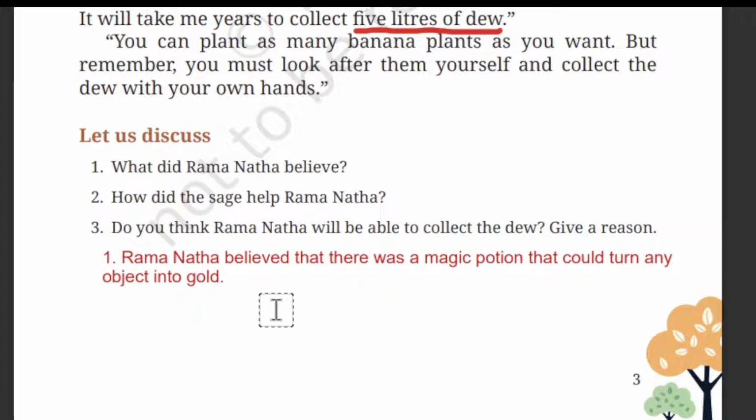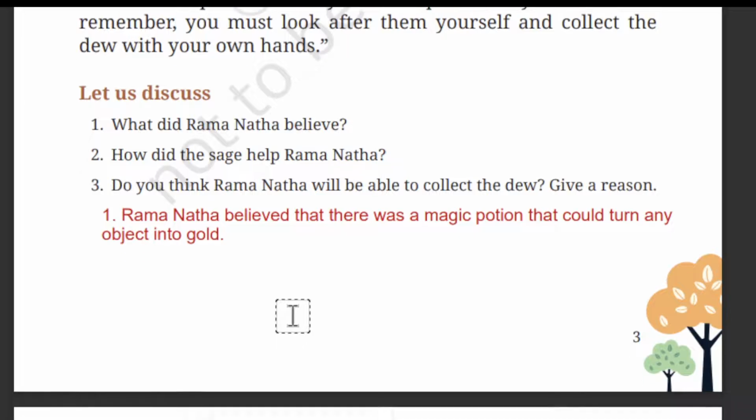Ramnath believed that there was a magic potion that could turn any object into gold. So what did Ramnath believe? Ramnath believed that there was a magic potion that could turn any object into gold.